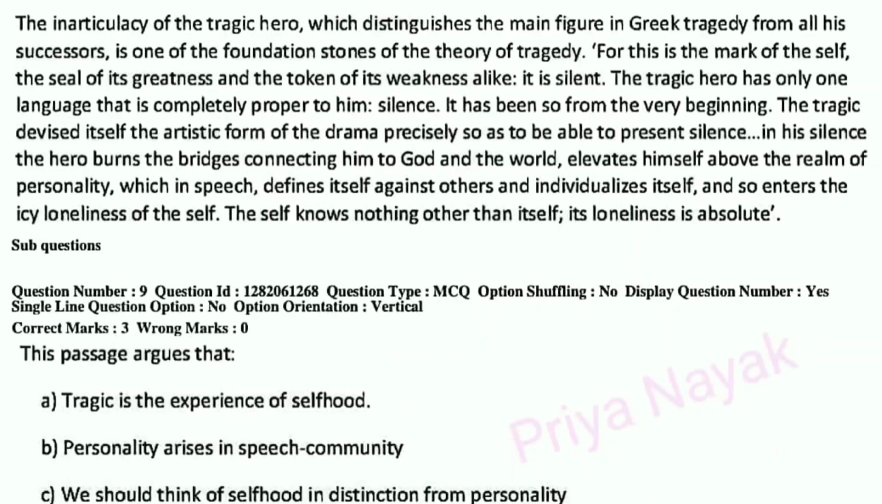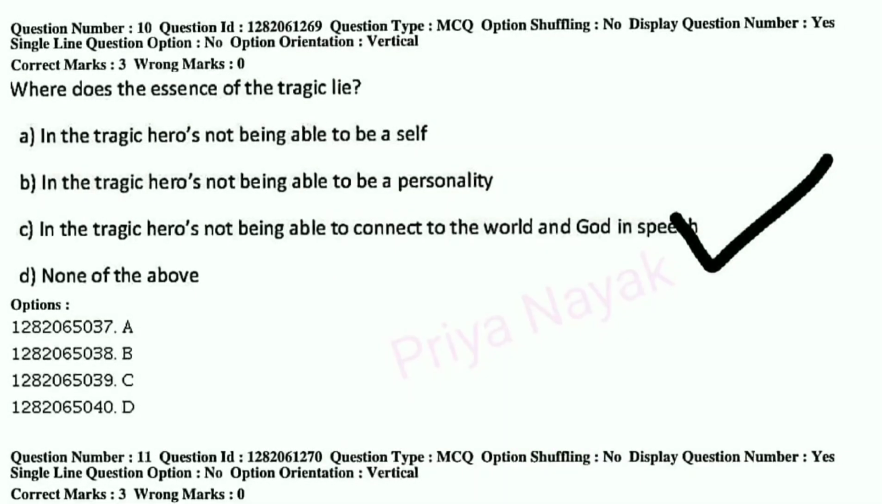Here, read from the tragic hero. The tragic hero has only one language that is completely proper to him: silence. It has been so from the very beginning. The tragic devised itself the artistic form of the drama precisely so as to be able to present silence. In his silence, the hero burns the bridges connecting him to God and the world. So here the right answer is in the tragic hero's not being able to connect to the world and God in speech.